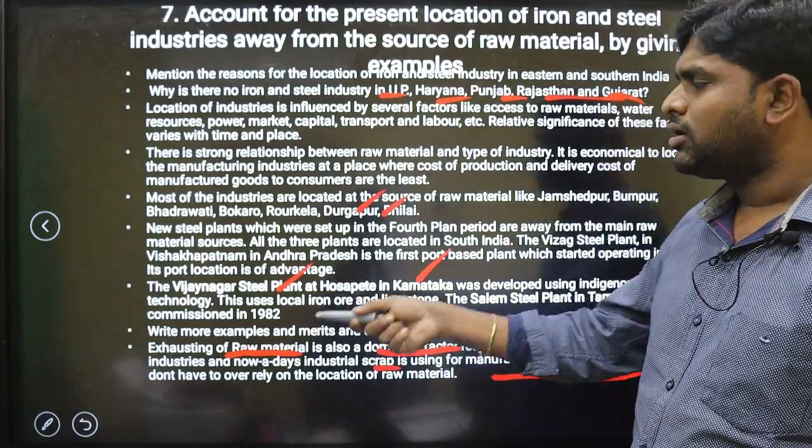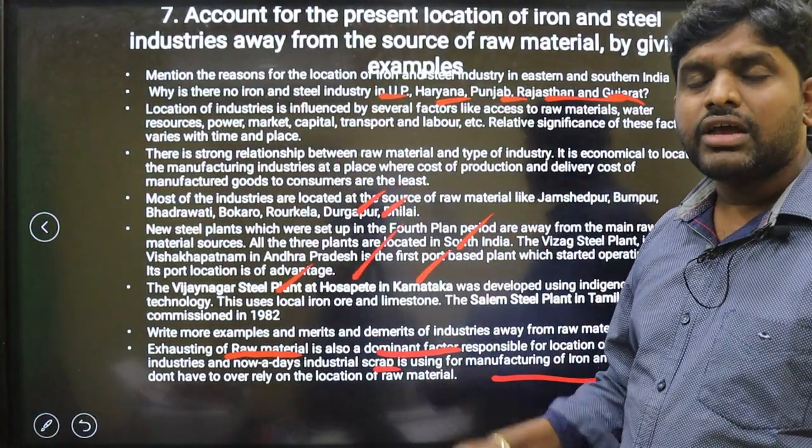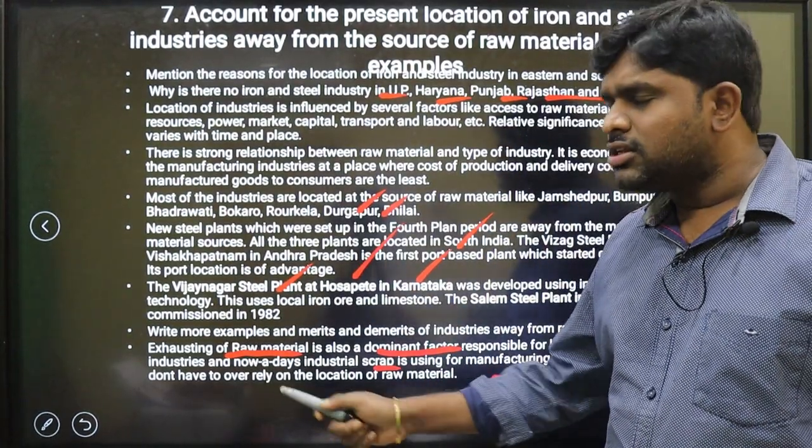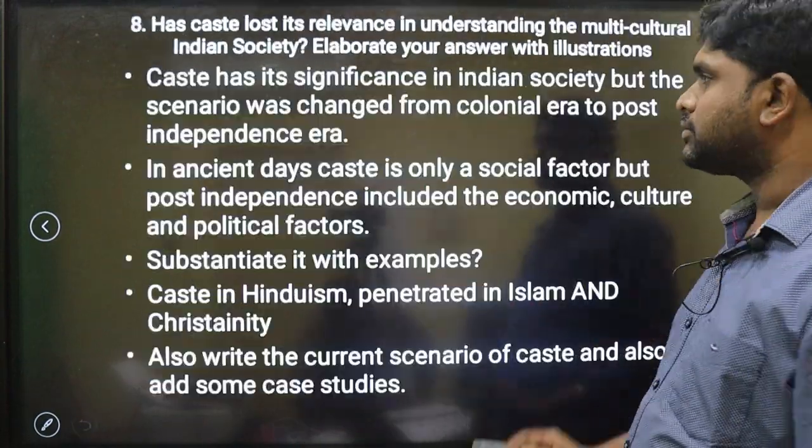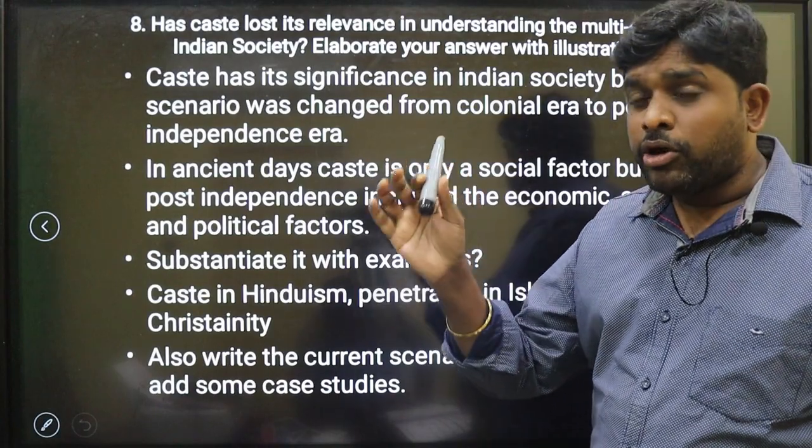Very quickly, it is a 10 marker question. Mention the site names where iron and steel industries came up. This industrial scrap is also one of the factors responsible for the establishment of these industries. Very important question.